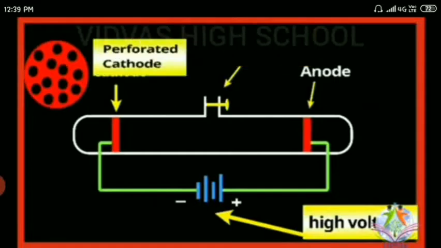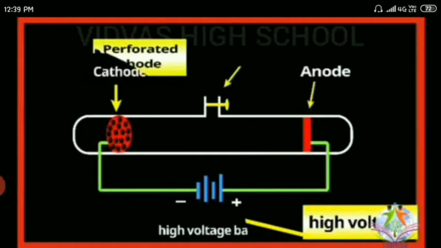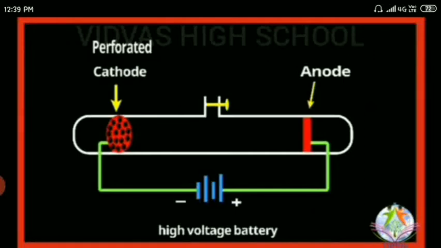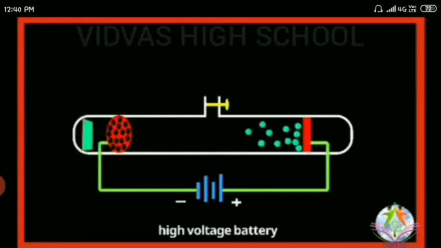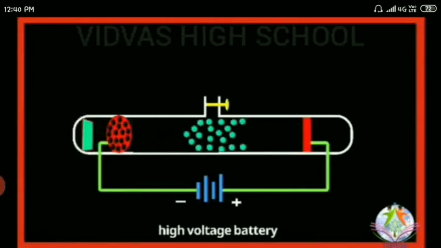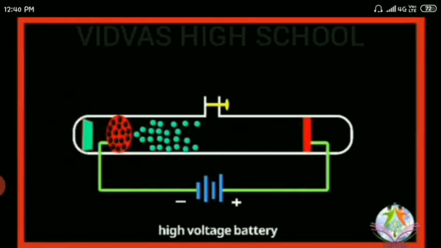After applying high voltage, as usual we can observe cathode rays passing, but due to the material we are going to use, aluminum with holes, that is a perforated cathode plate, anode rays are observed. I told you in the previous video how: on passage of high voltage electricity, electrons collide and only protons remain. These protons move to the other end through the holes, and strike the other end which was coated with zinc sulfide.